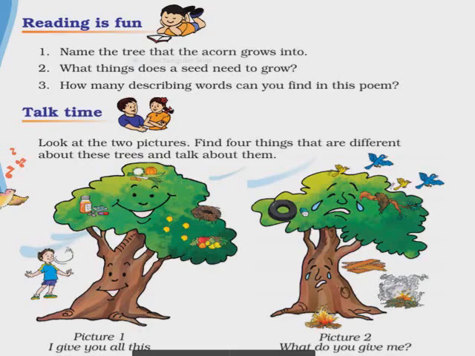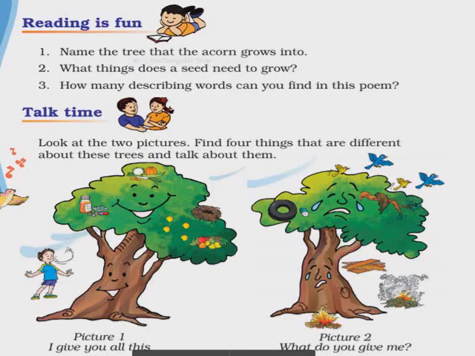But children, if you look at these two trees, first one is happy, second one is sad. Why this happened? Because we are disturbing that tree. Fire is ignited under the tree, then birds are also flying away, and you can see that a wheel is there, a tire is there, so those unnecessary things we are putting and we are misusing the tree, so that makes the tree sad.